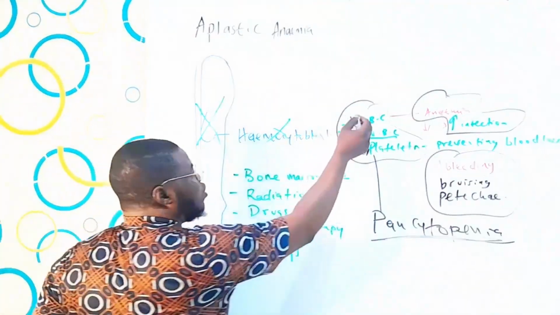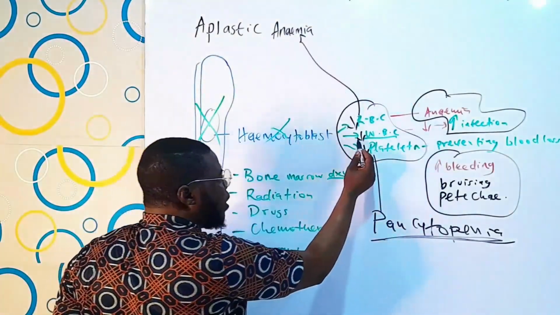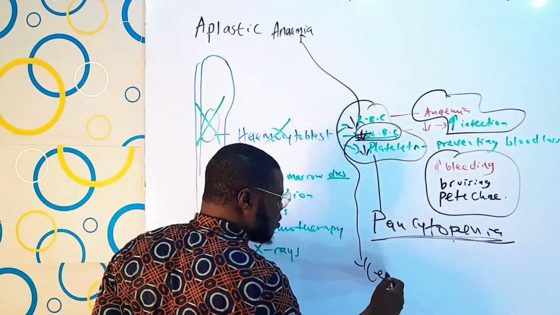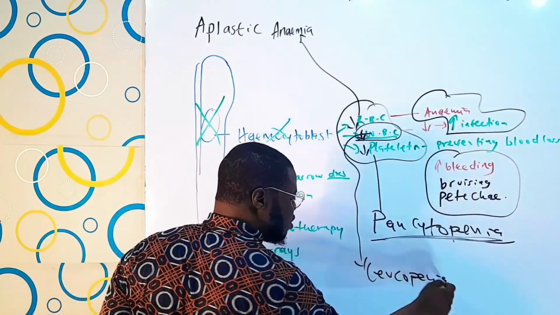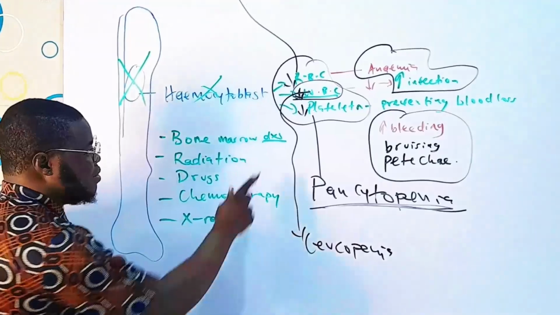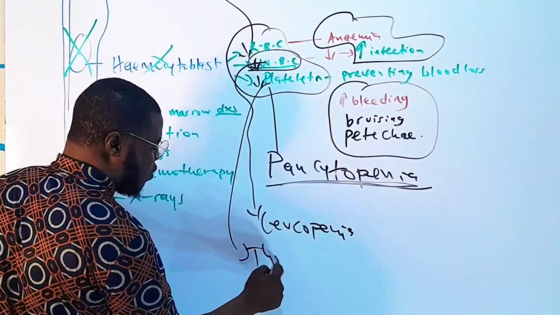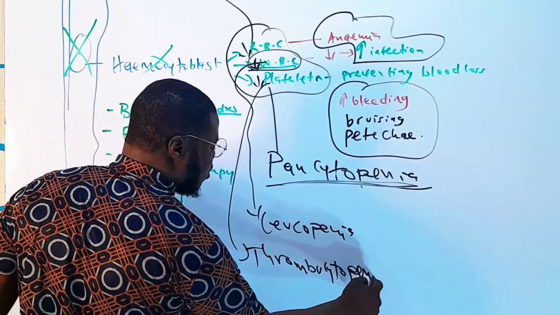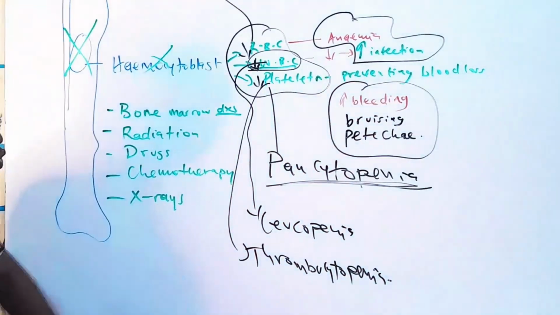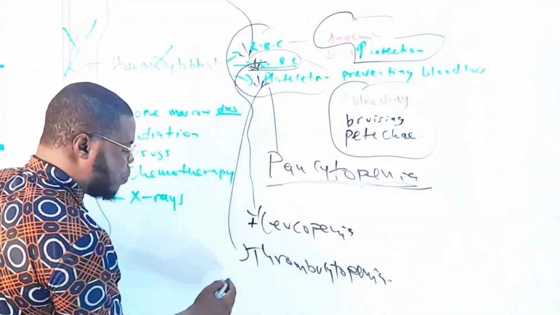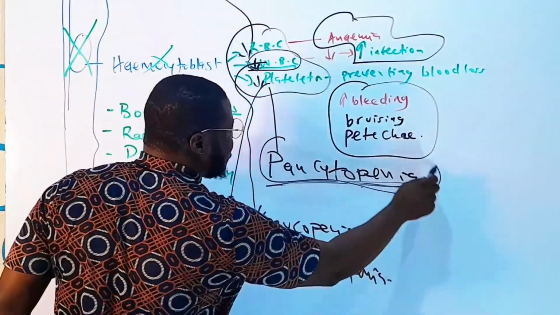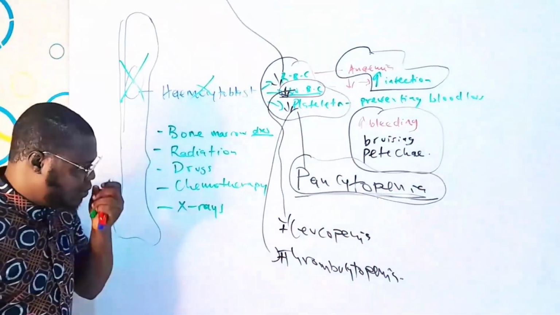So the red blood cell has dropped, causing anemia. White blood cells are not going to be formed too. Their level has become low. That is called leukopenia. And reduction in platelets is thrombocytopenia. But collectively, if you have leukopenia, thrombocytopenia, and anemia, they are all called pancytopenia. As simple as that, guys.